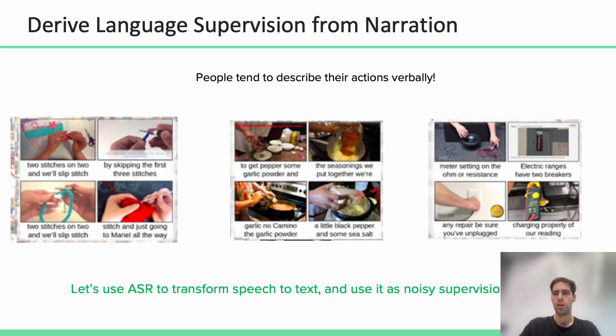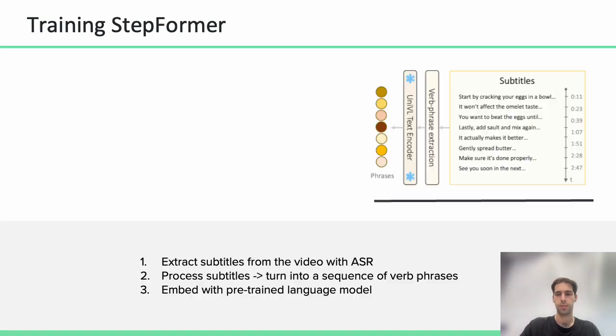A critical observation here is that people tend to verbally describe their actions when they perform the procedure. This means we can use automatic speech recognition, ASR, to get a noisy text sequence that roughly corresponds to the instruction steps in the video. We then can use the sequence of phrases as language-based noisy supervision.